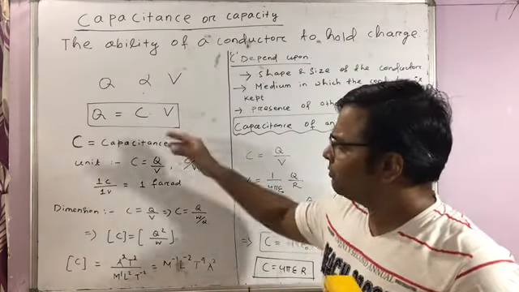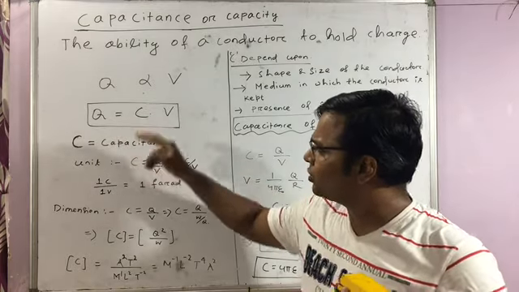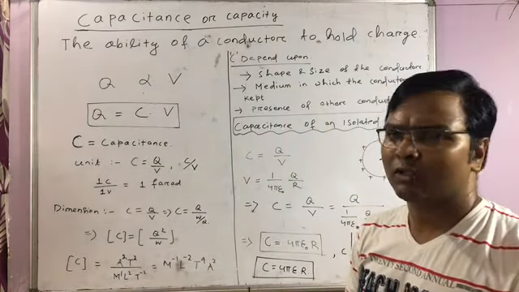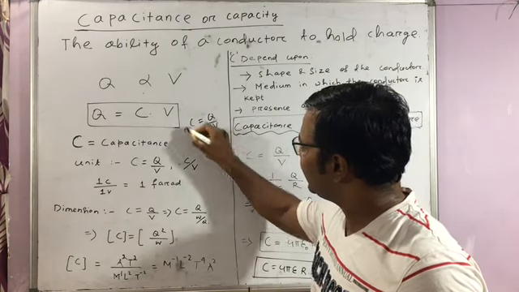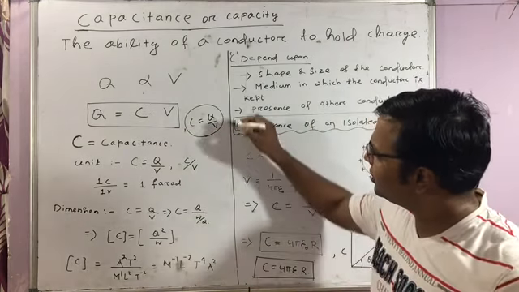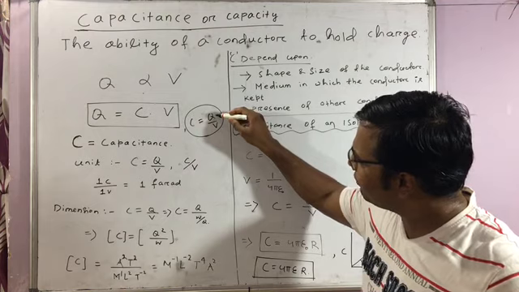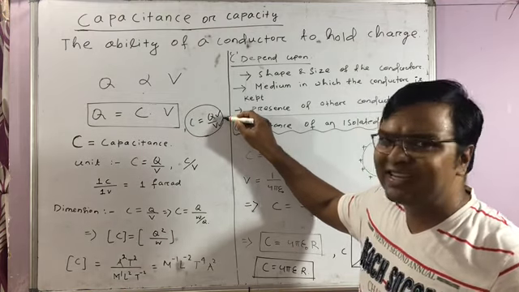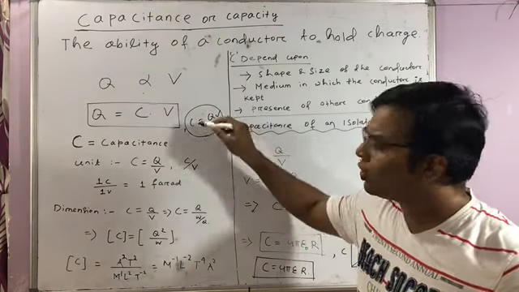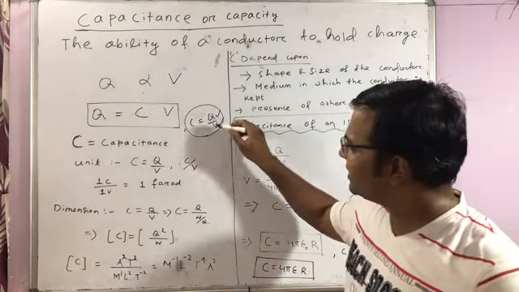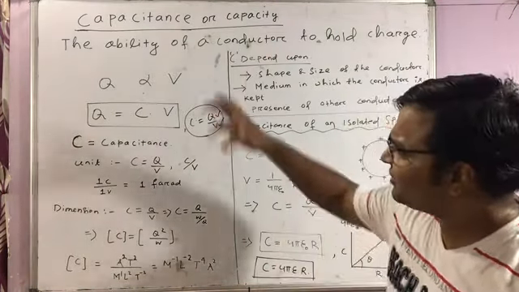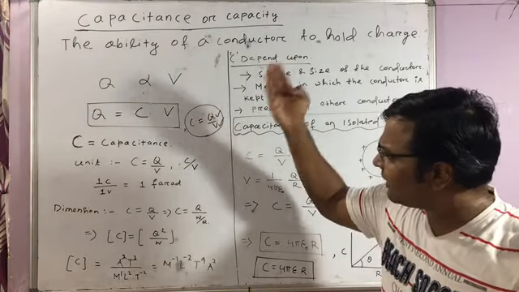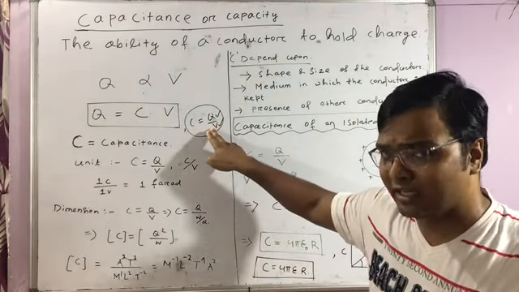Clear? So C is equal to Q by V from this expression. The interesting part here is that if you increase the value of Q, V will increase, but the ratio remains constant. For a conductor, this value remains the same.